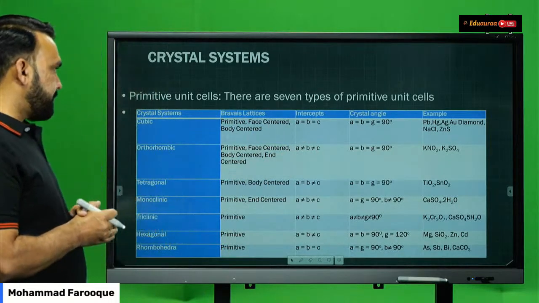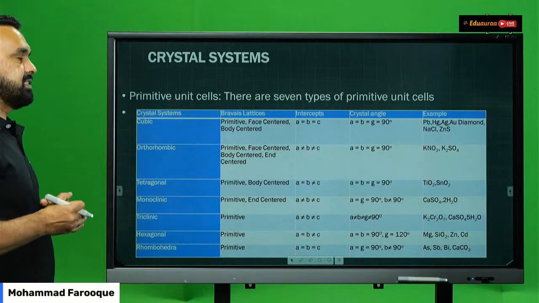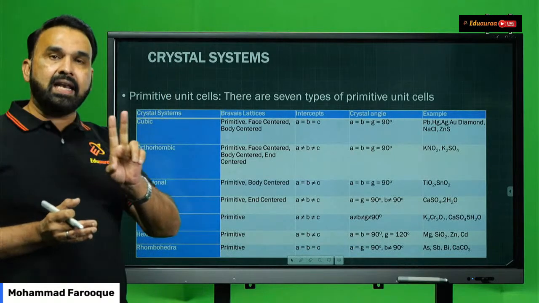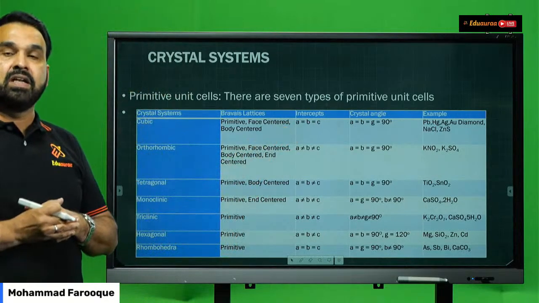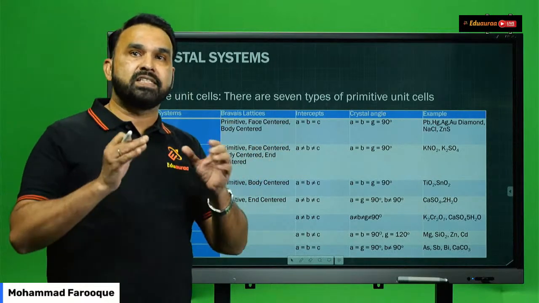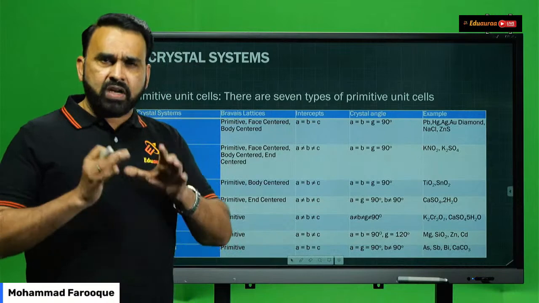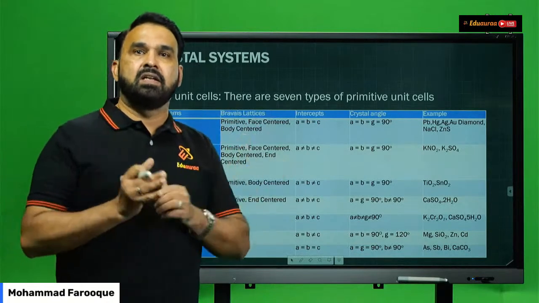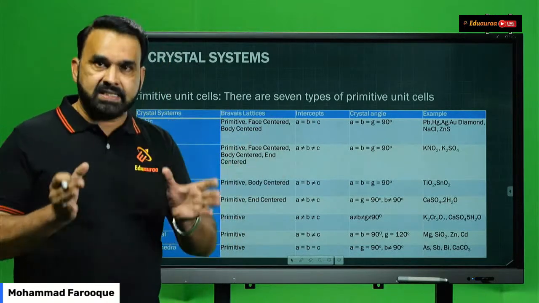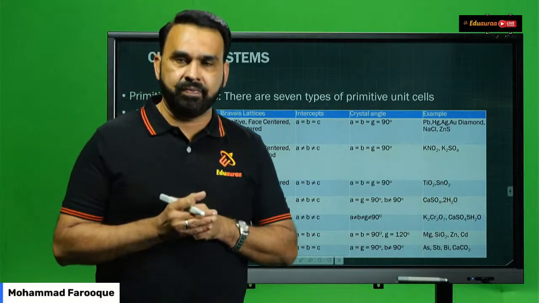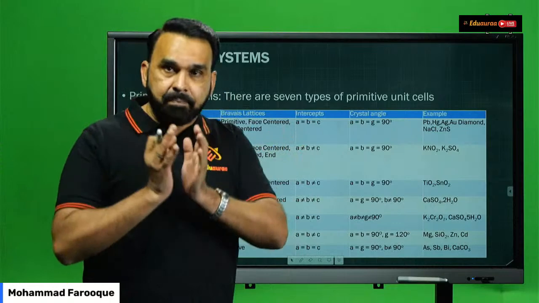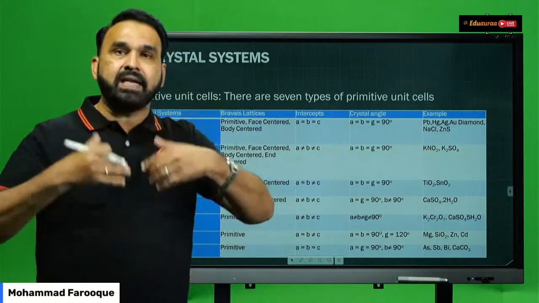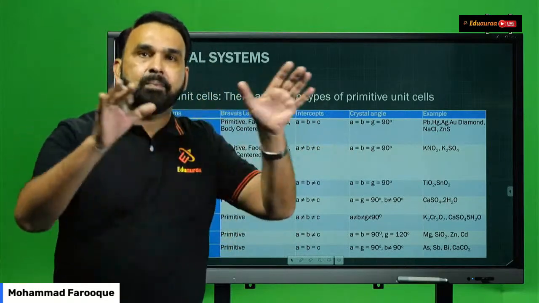Now, students, crystal systems are broadly classified into two types. Before I go into the classification, you need to understand what a unit cell is. What is a unit cell of a crystal space lattice? A unit cell is a repeating unit. It is a part of the crystal structure which, when repeated again and again, forms the complete crystal structure.